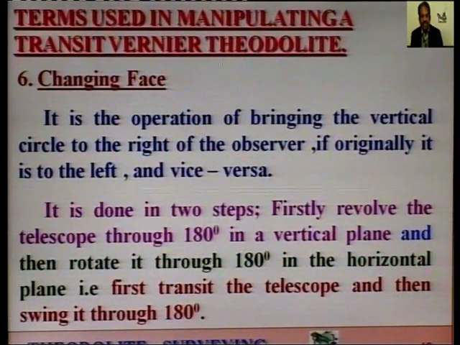Next is the changing face. So, this is an operation. It is the operation of bringing the vertical circle to the right of the observer or the person doing survey if originally it is to the left and vice versa.